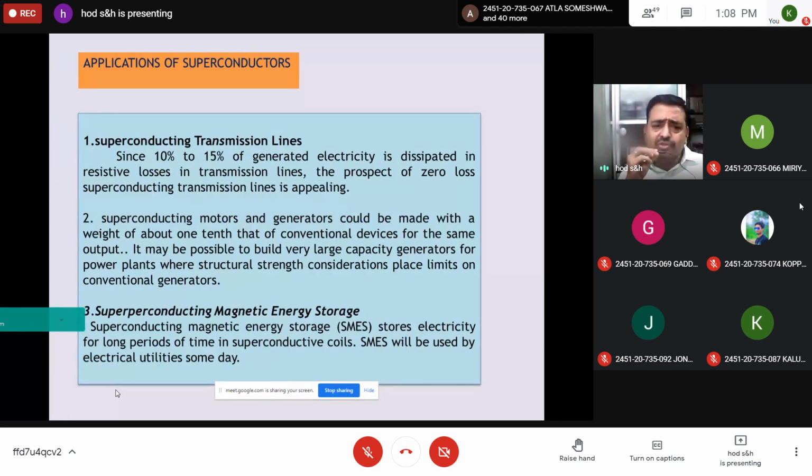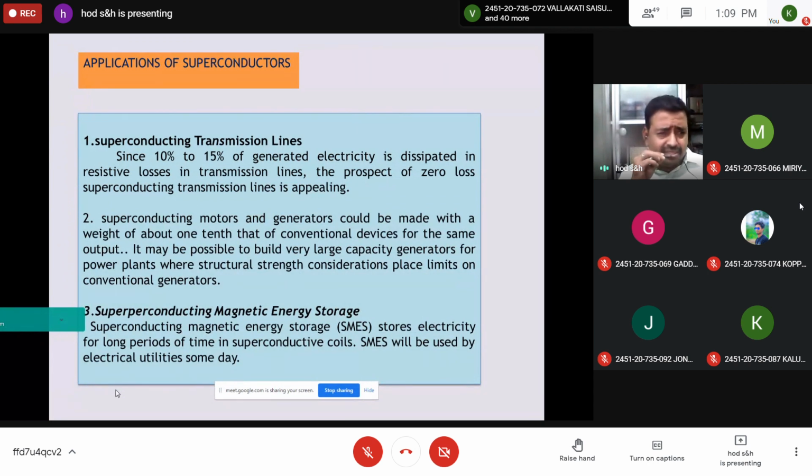And applications of superconductors: there are many applications, mainly transmission. Generally, in the conventional methods, 10 to 15% of electricity is dissipated in resistive losses in transmission lines. So by using a superconducting transmission system, zero electrical resistance can be expected.